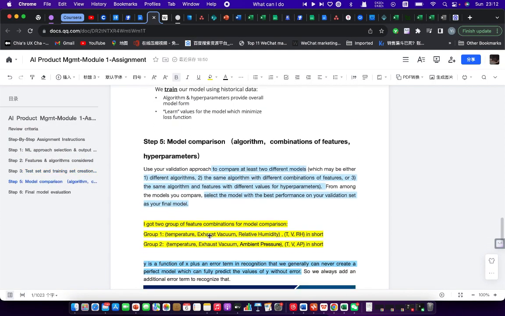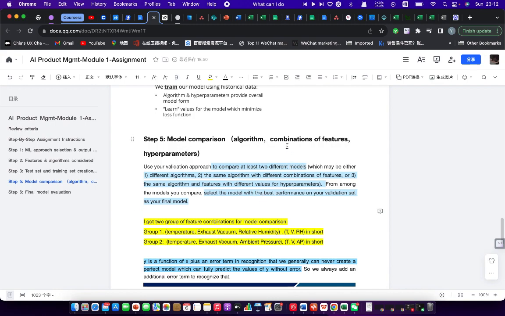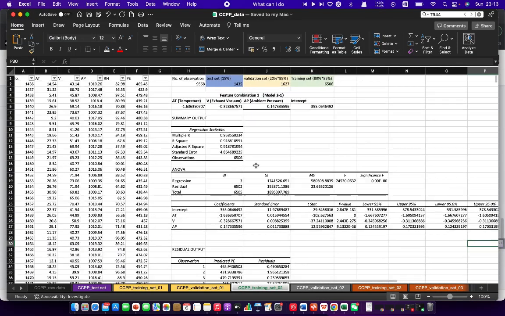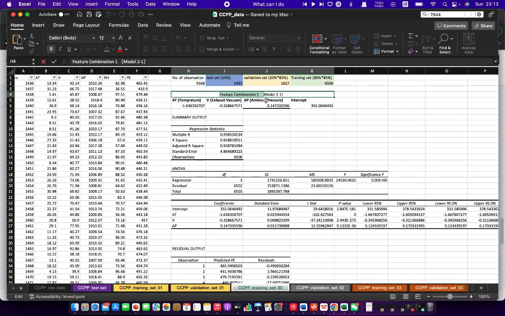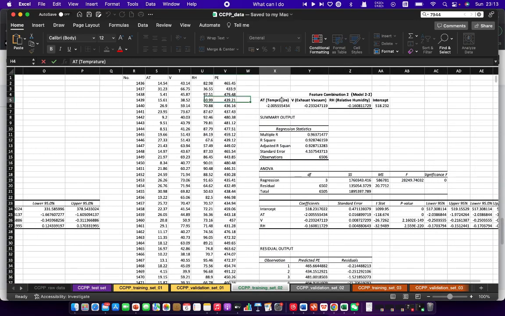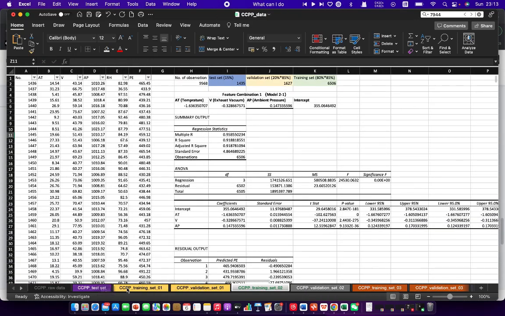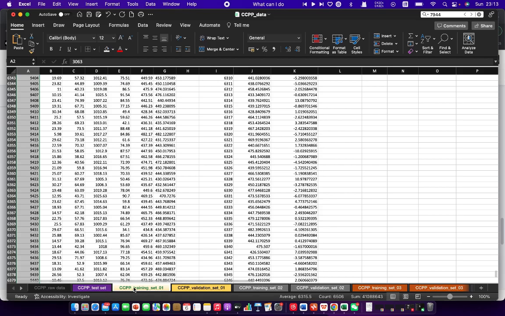And then come back to the model comparison. Because I choose one algorithm, I'm going to use different combinations of features. And so I got 2 groups of combinations of features. So you can see TVRH and TVAP, and they were presented in my Excel as feature combination 1, and I got another combination of the features. And so I'll show how I did the analysis.